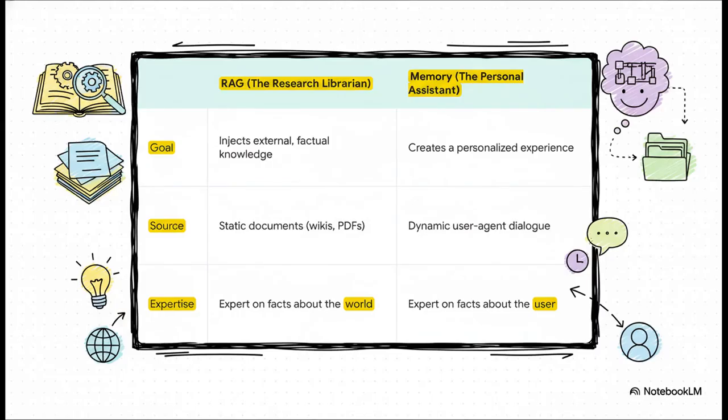The absolute best way to get the difference is with another great analogy. Think of RAG as the agent's research librarian. It goes to a giant public library full of static documents, wikis, PDFs, all that stuff, to find established facts about the world. Memory, on the other hand, is the agent's personal assistant. It carries a private notebook and it learns dynamic facts about you from your actual conversations. So RAG makes an agent an expert on the world, but memory makes it an expert on you. See the difference?